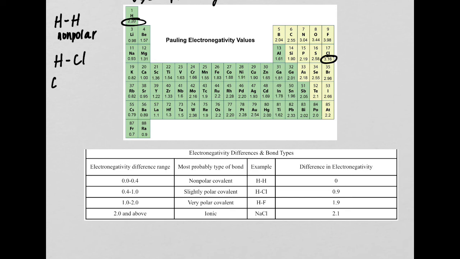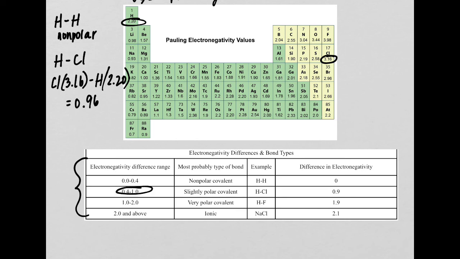We'll do chlorine first because it's higher. 3.16 minus hydrogen, the lower one, so we're going to subtract it. This is a difference of 0.96.